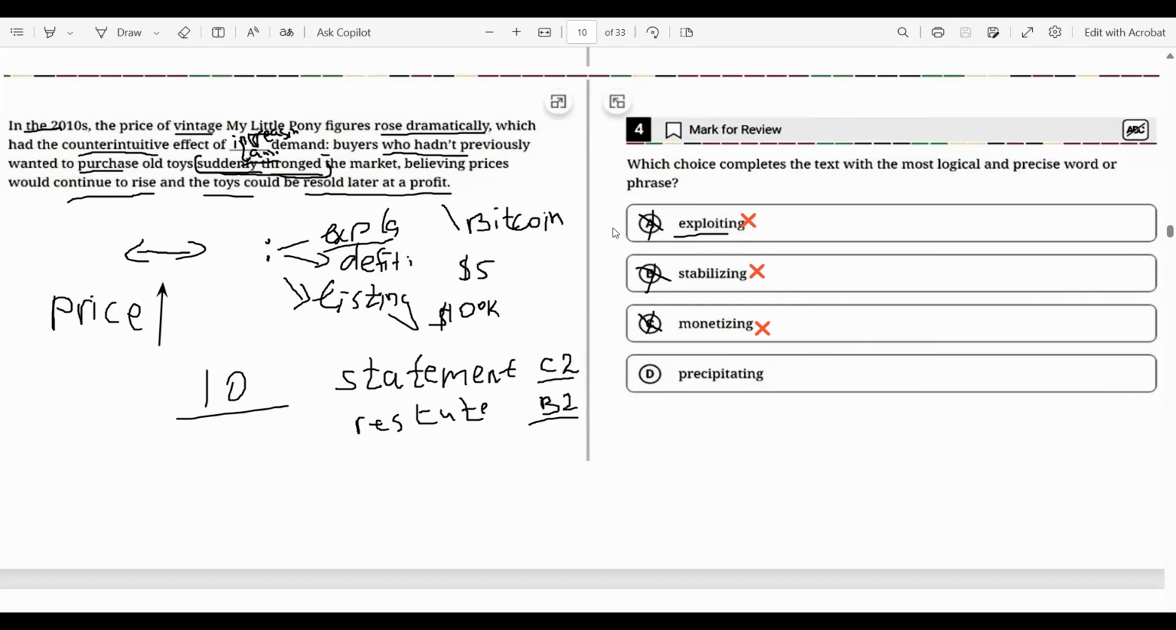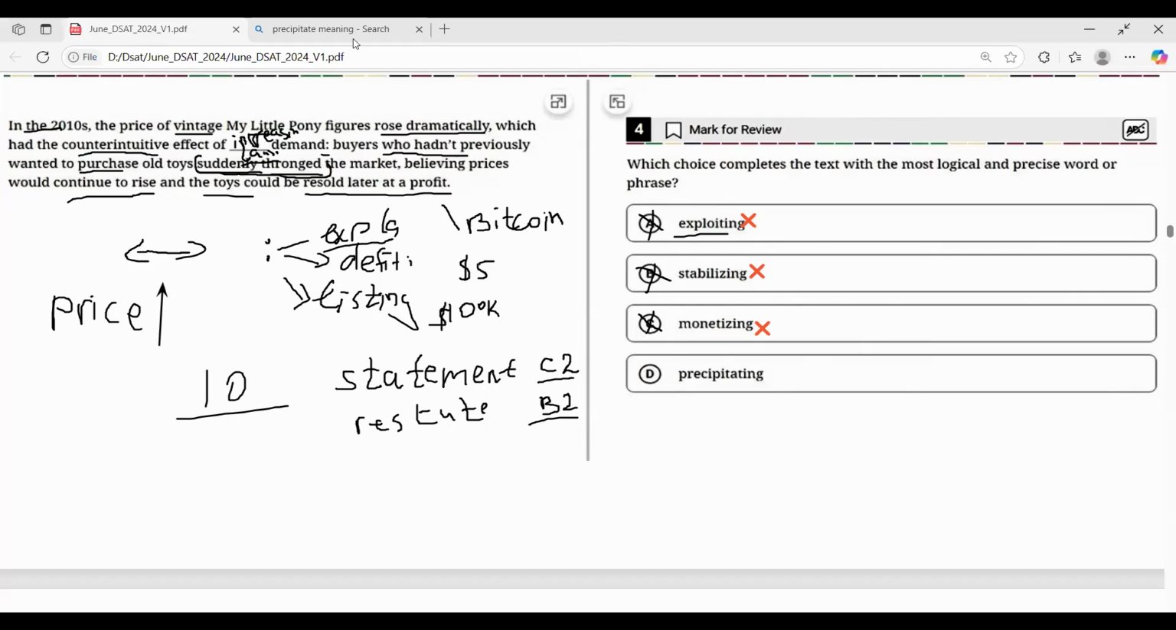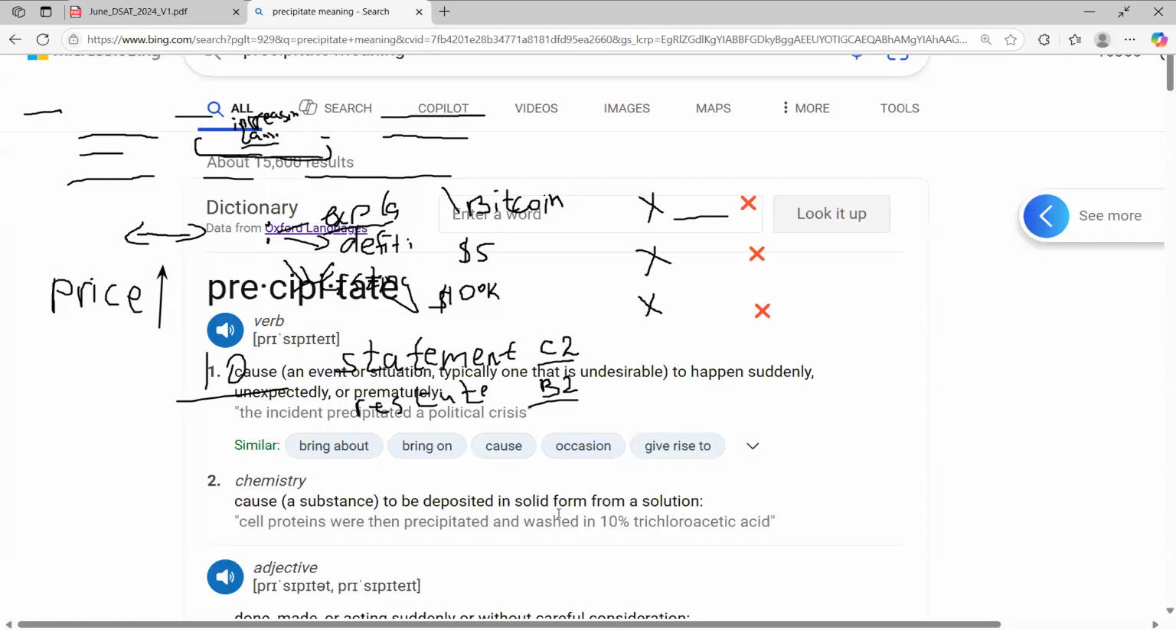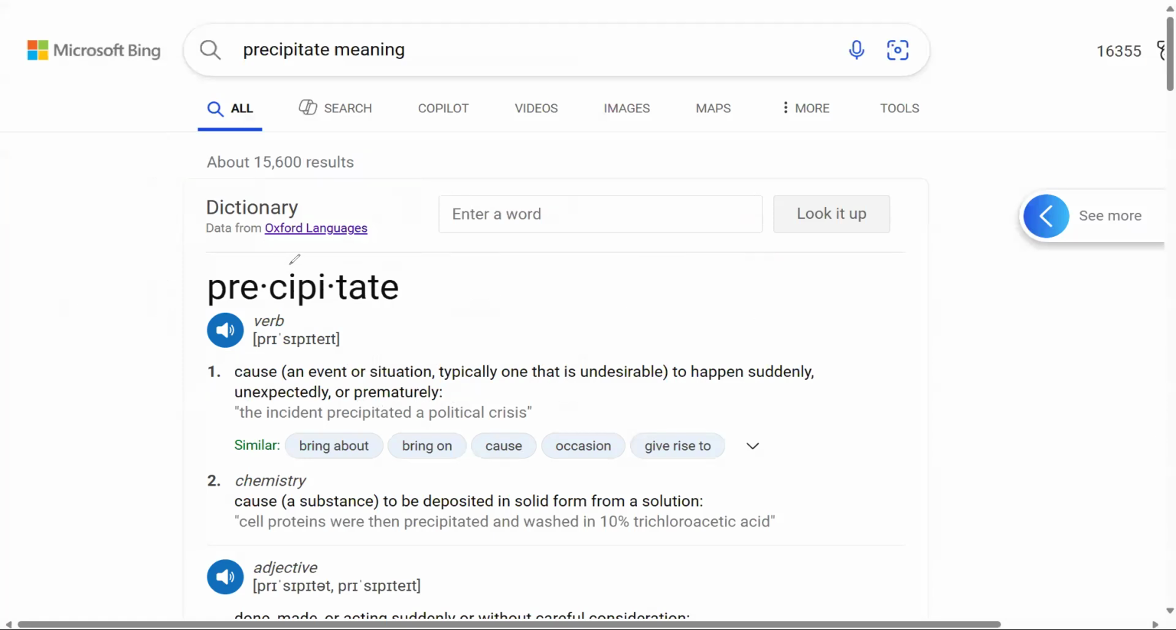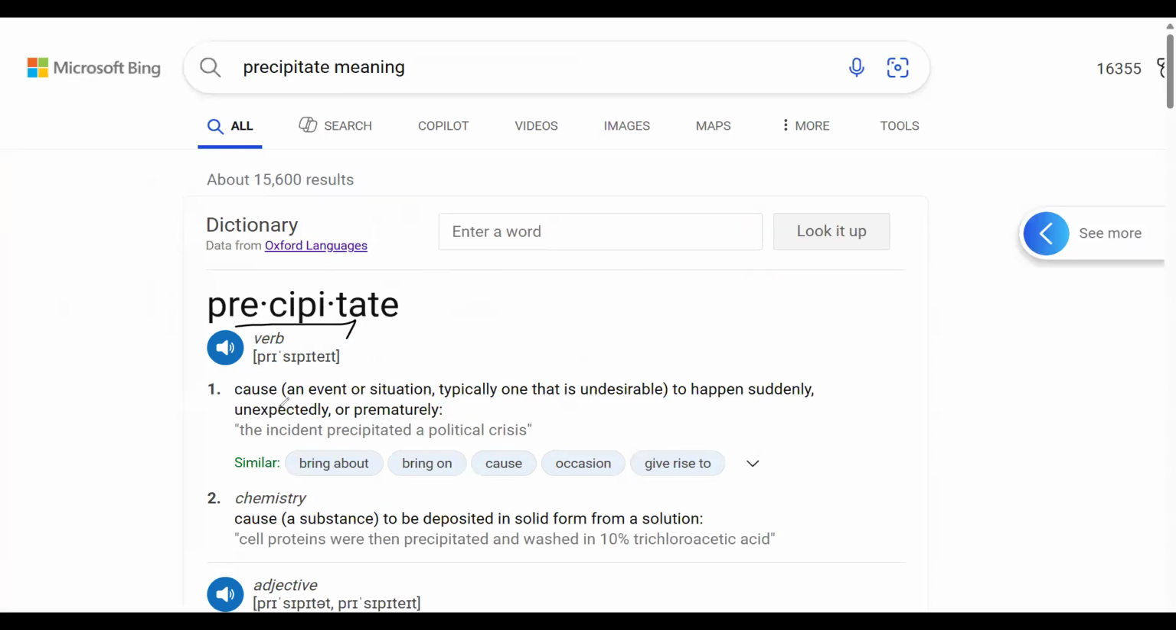Precipitating. Precipitating means leading to some particular situation, or we can see with the example here. So, this is a Google explanation: precipitate, a verb, cause an event or situation. We are talking about increased demand, typically one that is undesirable to happen suddenly. Do not focus on the undesirable part. We can just give an example on this one.